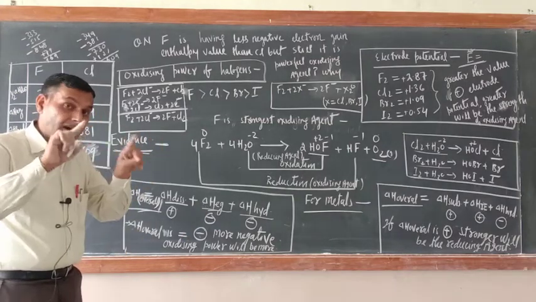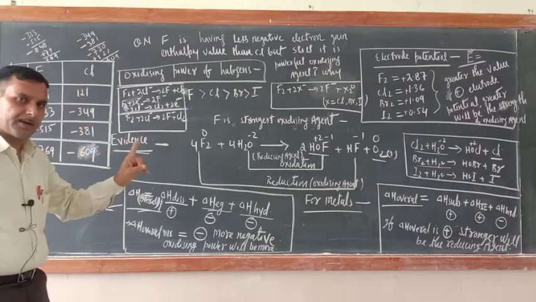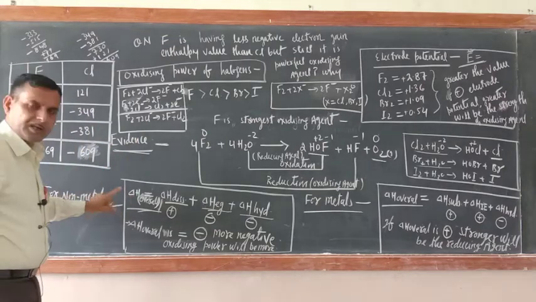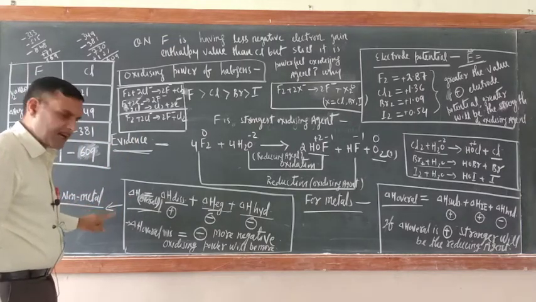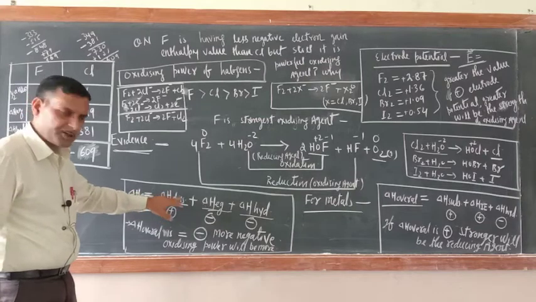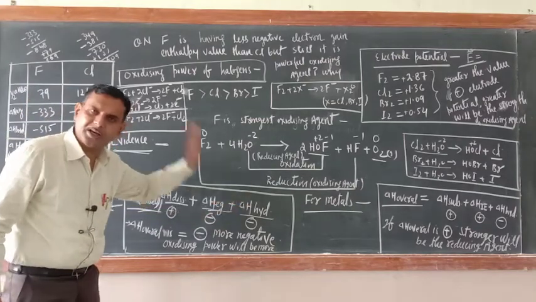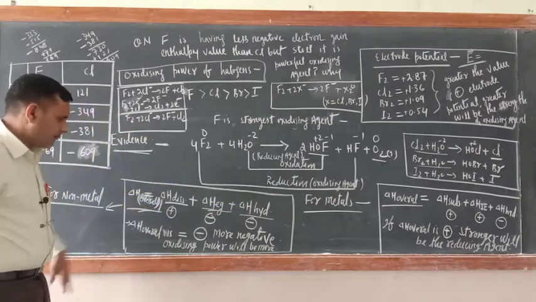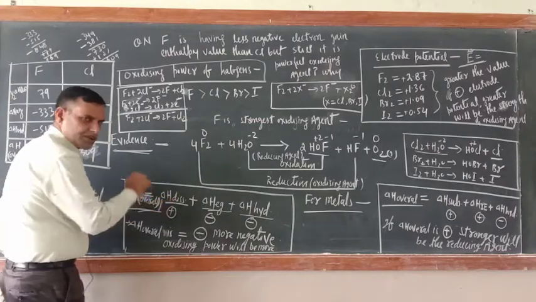Remember, for the non-metal only, the electrode potential depends upon three types of energy: dissociation, electron gain, and hydration. Now, what is the delta H dissociation?